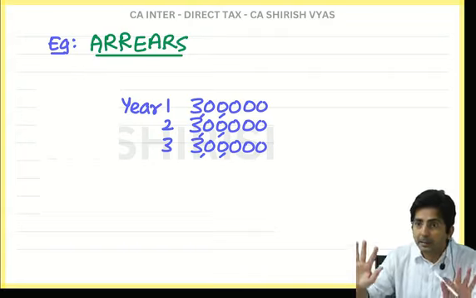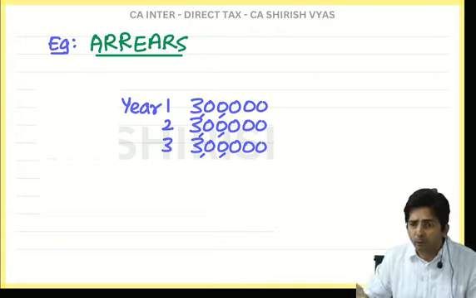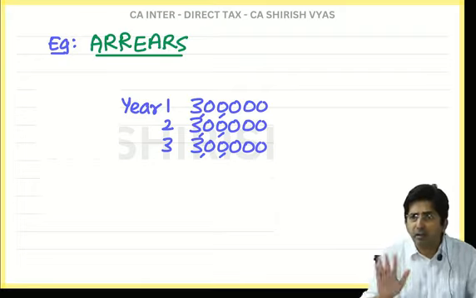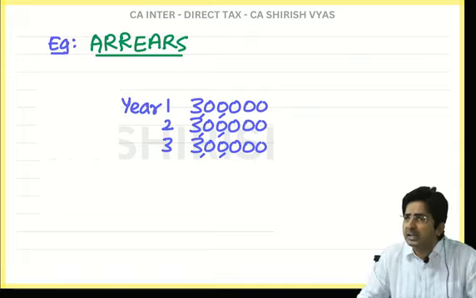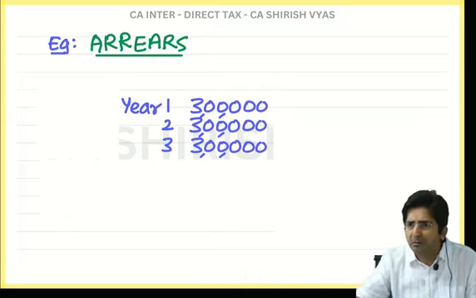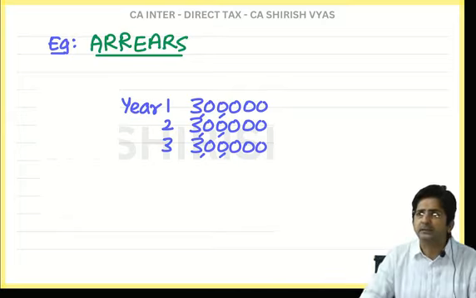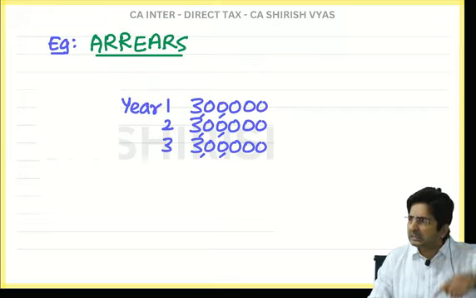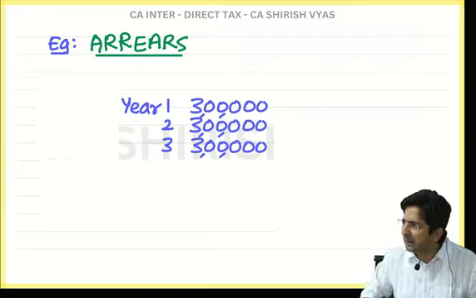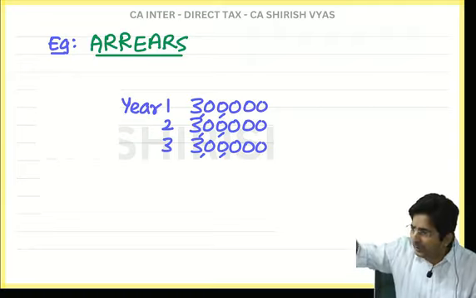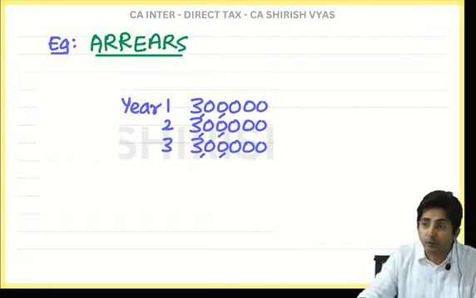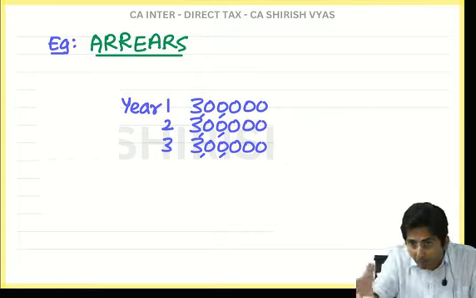So boss said, relax, relax, why are you getting so angry? What you wanted? You wanted 3,40,000? Don't worry, I will increase your salary. Don't leave. I will increase the salary to 3,40,000 now. What employee said then, not now. I want retrospective increase. For the last 3 years, my blood is boiling. I am into depression. I am crying every day. And you are not ready to increase my salary. Now you will have to increase, and not prospectively, retrospectively.